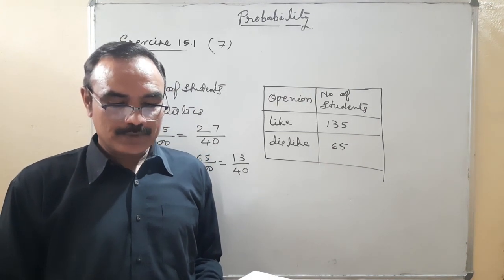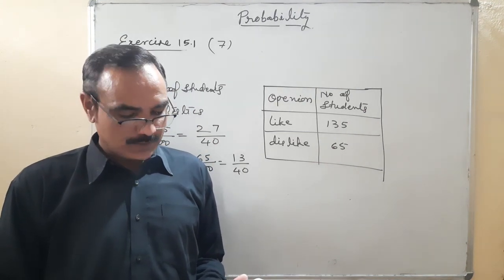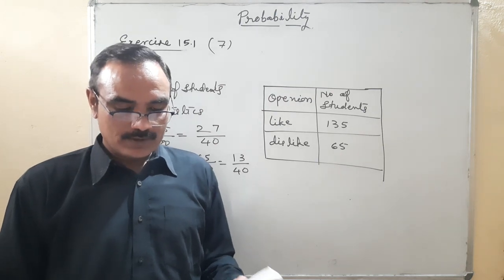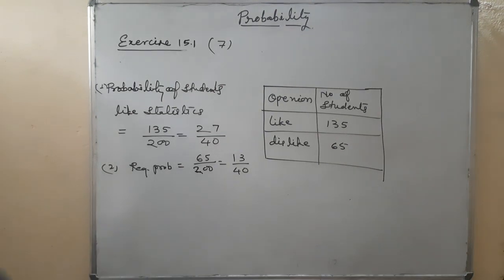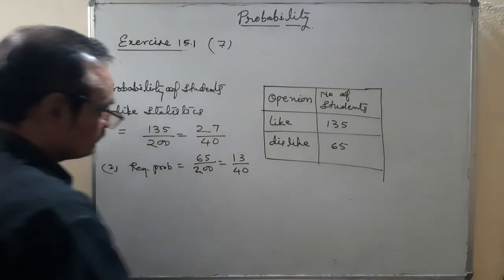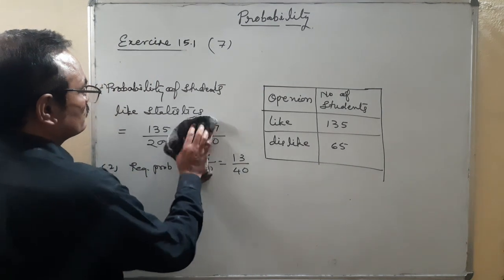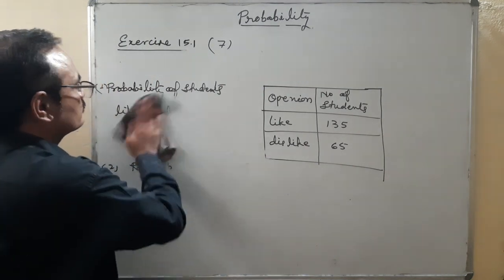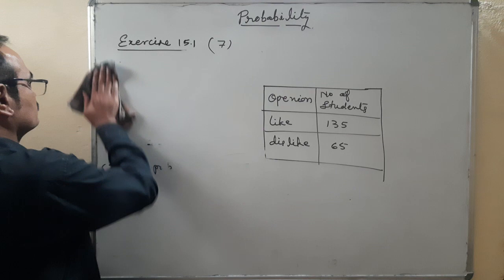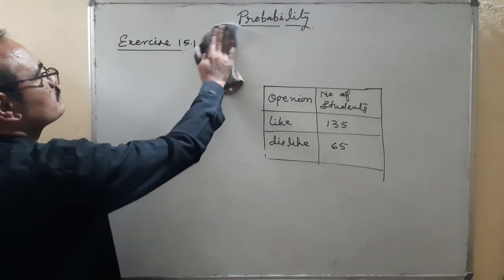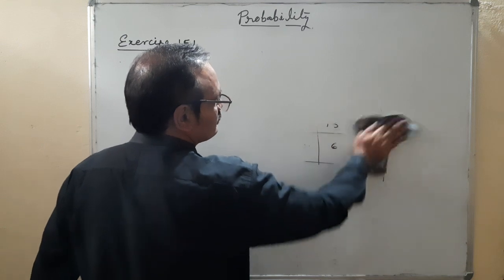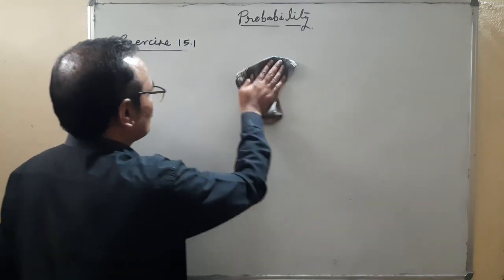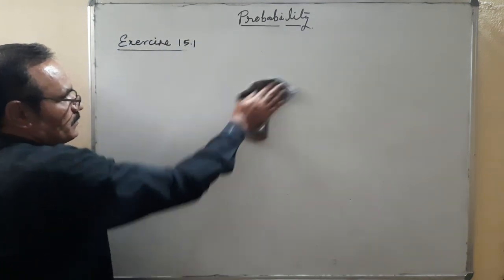Some activities are given. Question number 11 I am also solving from this exercise. What is this question?